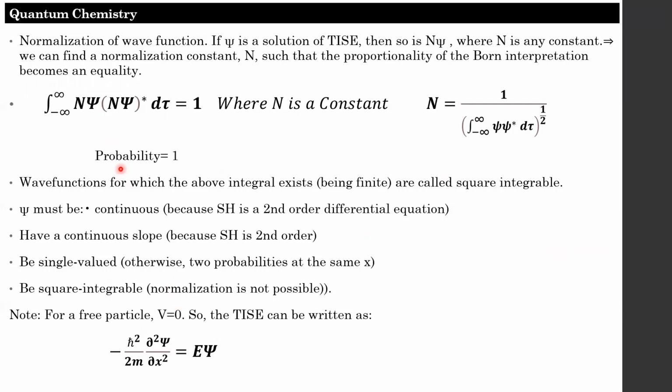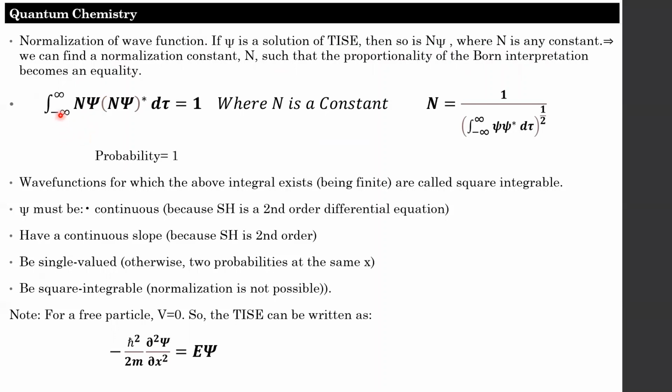Another important process is normalization of the wave function. If psi is the solution of the time independent Schrodinger equation, then N psi, where N is any constant, is also a solution. We can find a normalization constant N such that the proportionality of the Born interpretation becomes an equality. Here you have to note that the total probability equals 1.